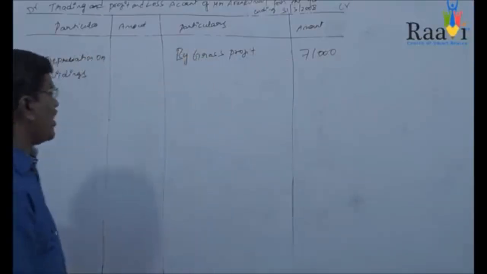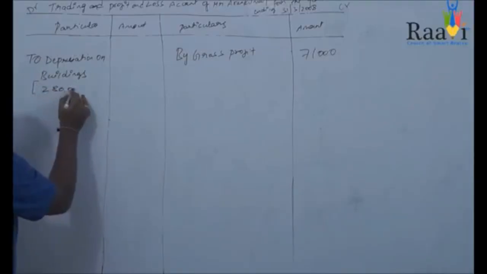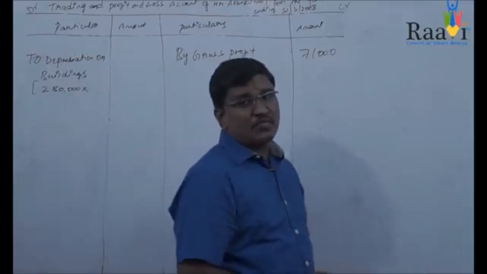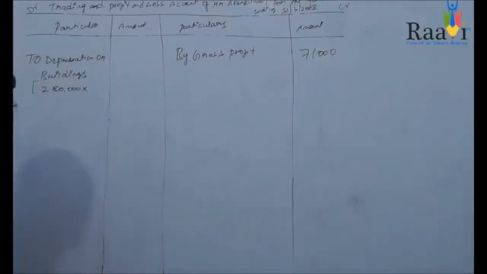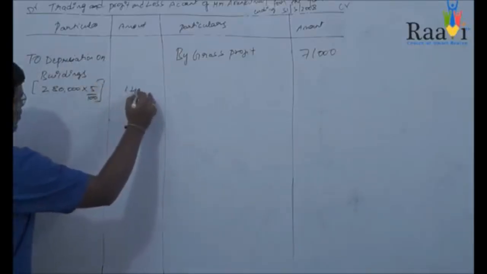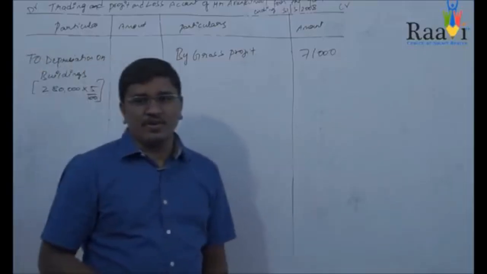So 2,80,000 into depreciation on building is 5%. So 2,80,000 into 5 by 100, you will be getting an amount of 14,000.